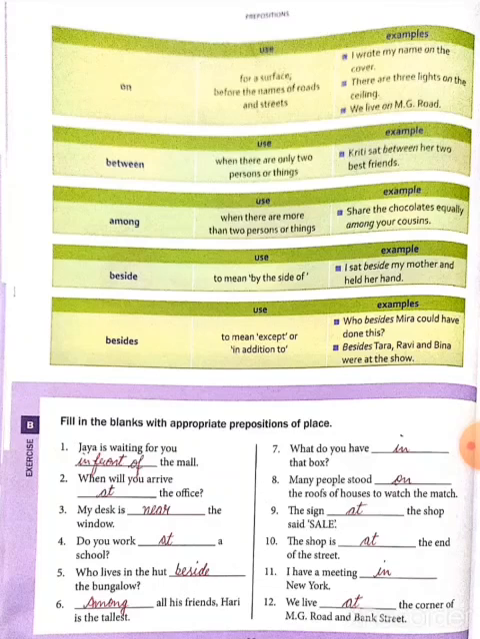And beside is used to mean by the side of. Example: she sat beside my mother and held her hand. Beside means by the side of, and besides means except or in addition to. Example: who besides Meera could have done this? And besides Tara, Ravi and Beena were at the show.